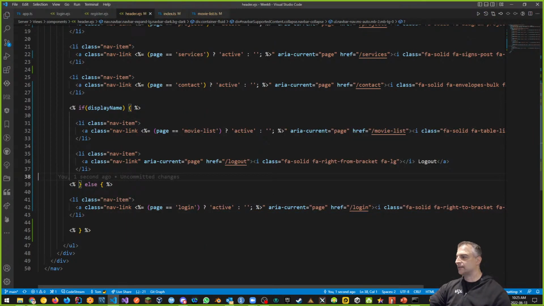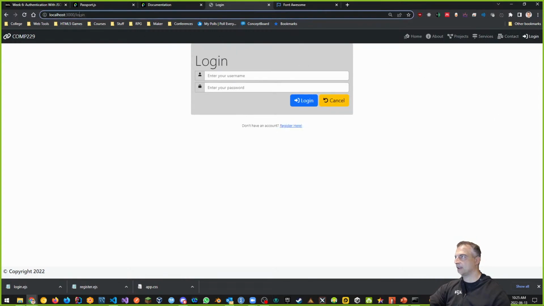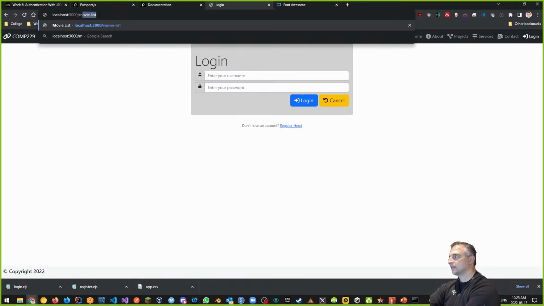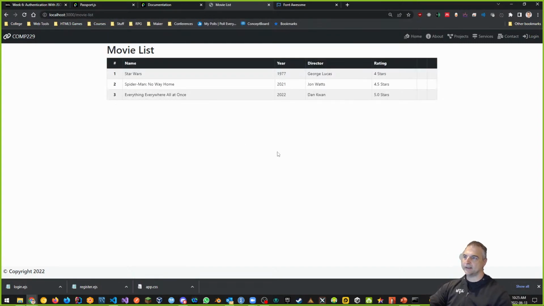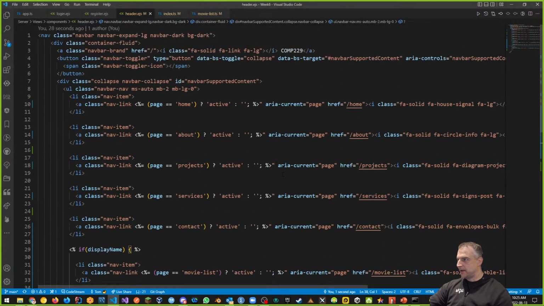All right, awesome. So let's see what that does for us if we save that and go. So if I go back and refresh, right? And if I go to About now, you can see About lights up, Projects, Services, Contact, Login, and even if I type in Movie List, it also lights up. If I had a movie list link, I don't have it because I'm not officially logged in. Nice. So our navigation has been fixed. We're done with our navigation strategy, right?